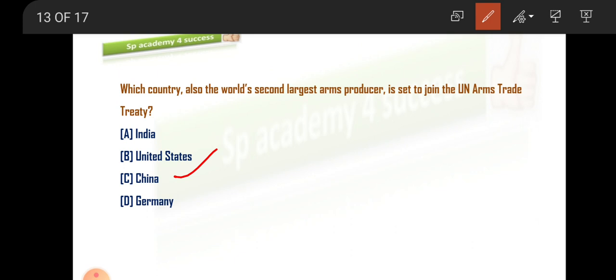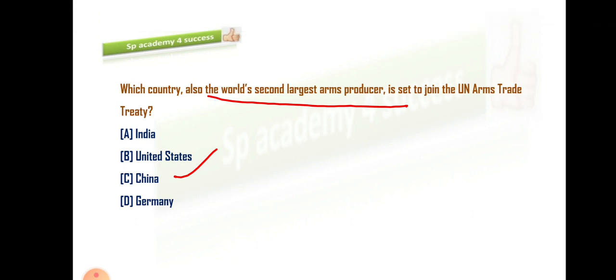China has joined the UN Arms Trade Treaty. And here you get one more bit: it is the second largest arms producer. Clear? So what is the answer here? Option C is the right answer for this question. All this comes under your current affairs bits also.